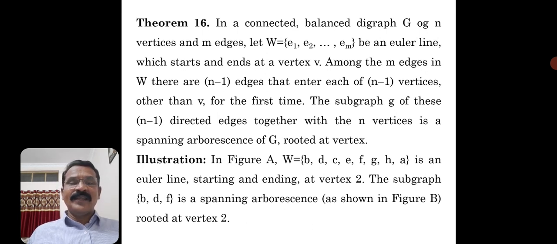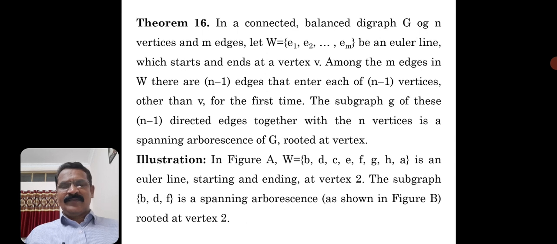Definitely, because the in degree and out degree are equal. It is a balanced digraph. So for that reason, the n-1 edges that enter each of the n-1 vertices other than V for the first time, the subgraph of these n-1 directed edges together with the n vertices is a spanning arborescence of G rooted